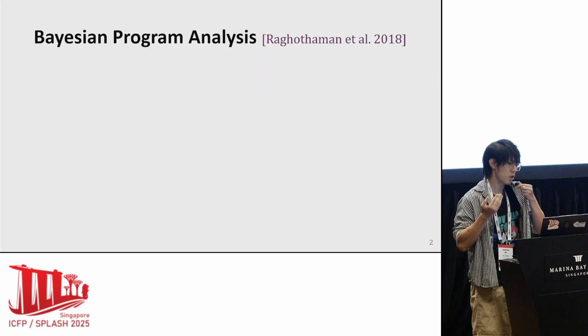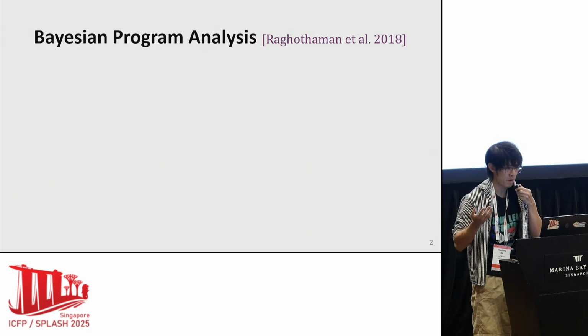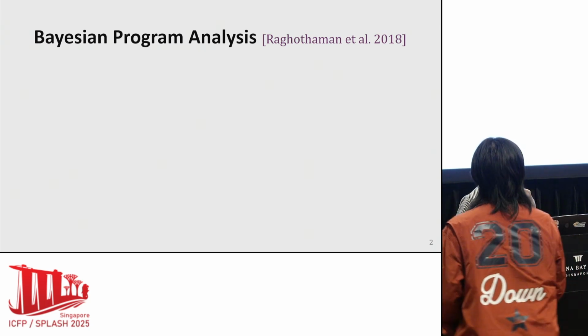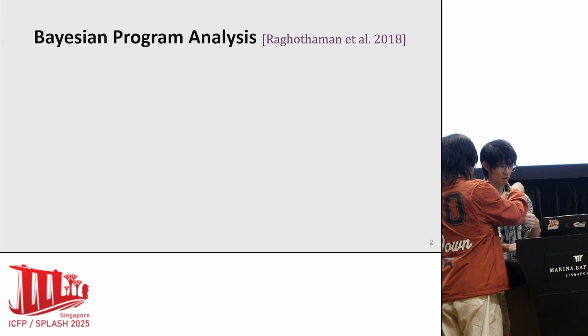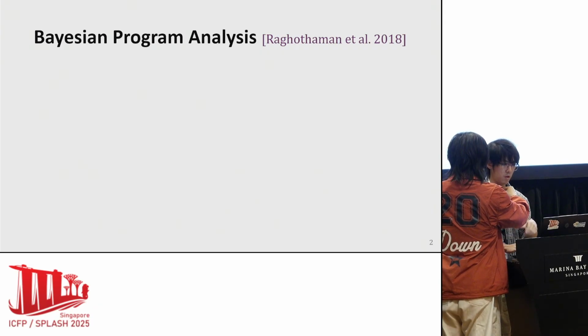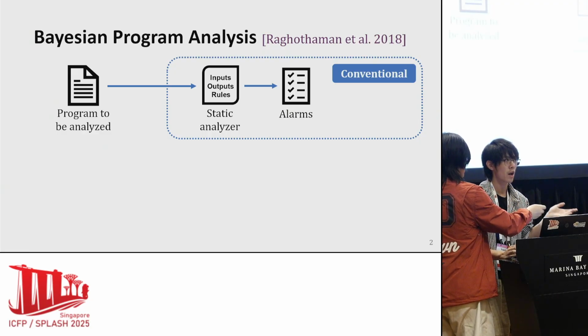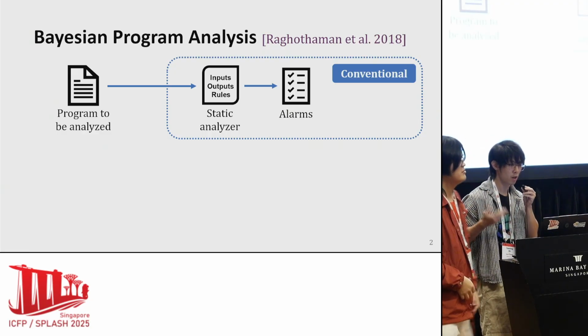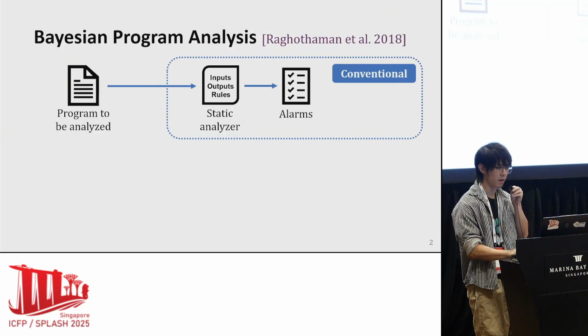We begin with an introduction to Bayesian program analysis, which is a new paradigm to address problems existing in conventional program analysis. An analyzer will generate alarms based on logic rules and provide them to the user. However, there are many false positives due to the approximation.